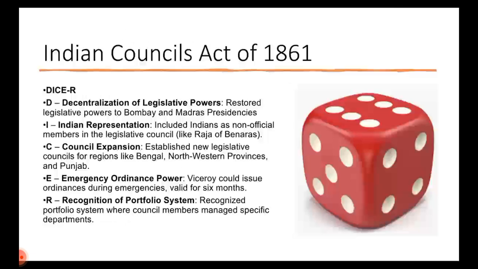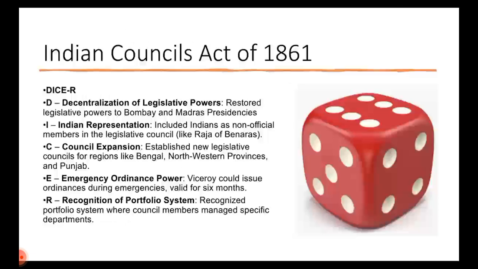I, Indian representation. So Indians got representation, who were nominated actually, non-official members like the Raja of Banaras, Maharaja of Patiala, Sir Dinkar Rao, these people. Then C, council expansion happened to Bengal, Northwestern Provinces and Punjab.